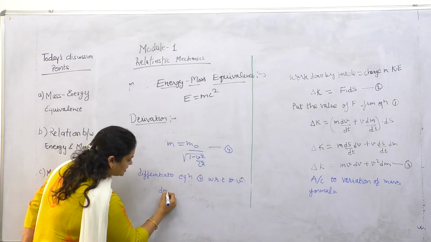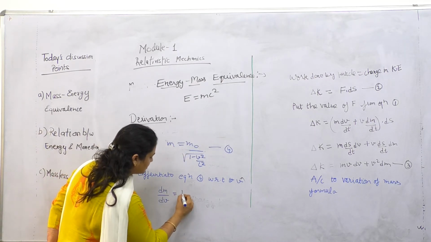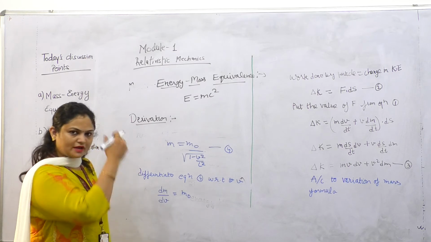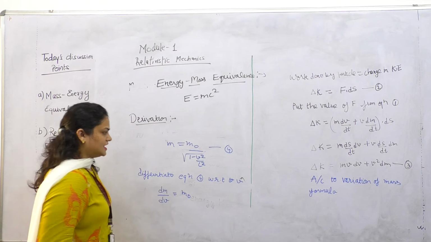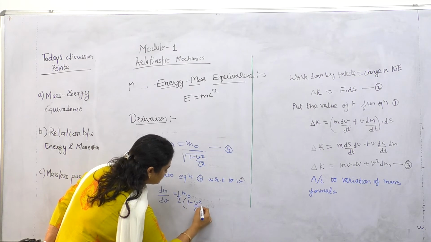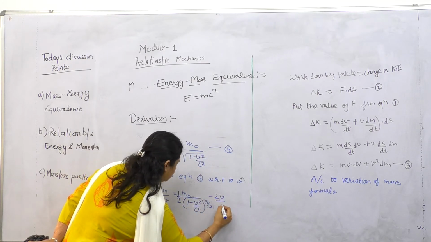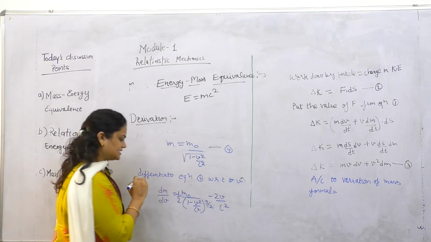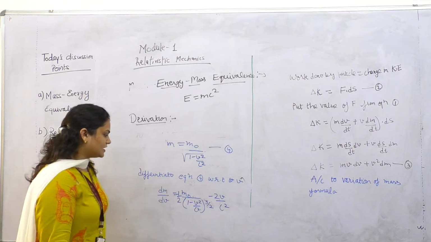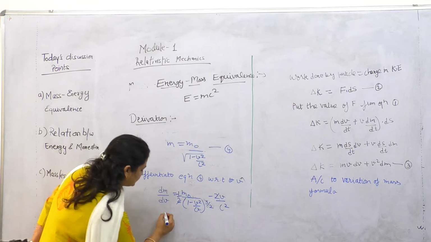So dm over dv, m naught is a constant, is 1 minus v square by c square to the power minus 1 by 2. Using the formula for x to the power n, we get minus 1 by 2 m naught into 1 minus v square by c square to the power 3 by 2 into minus 2v over c square. The 2 cancels and minus minus is plus.